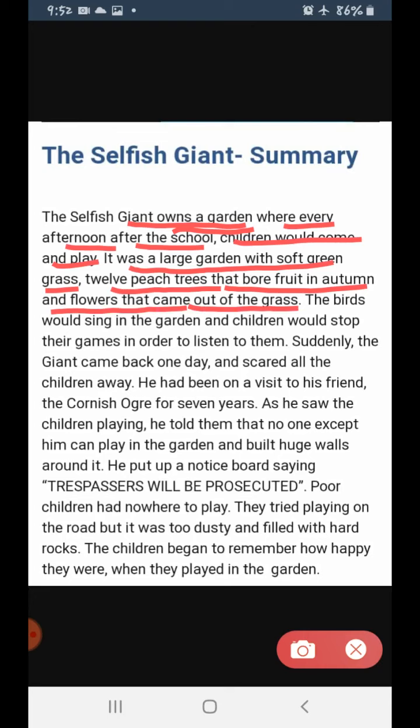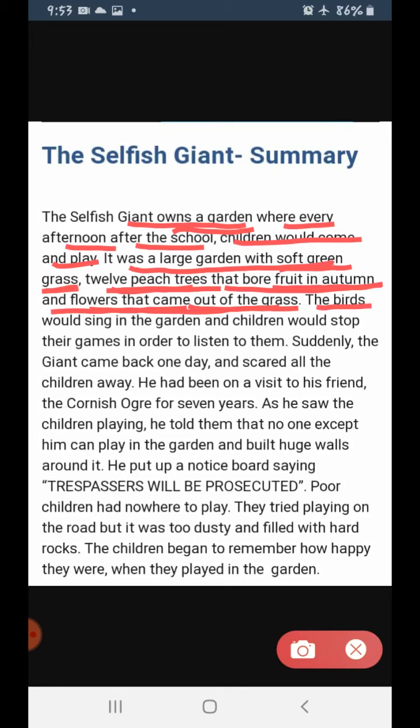That garden had soft green grass which was very velvety to the feet. It had 12 peach trees. Peach is a fruit which is peachy in color. In Hindi it is called aru. Clear? So the garden had 12 peach trees and those trees bore fruit in autumn. And there were many beautiful flowers which came out of the grass.